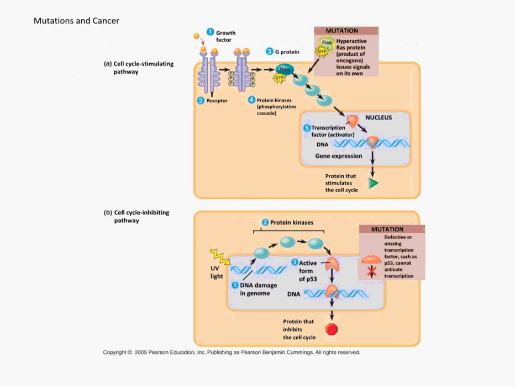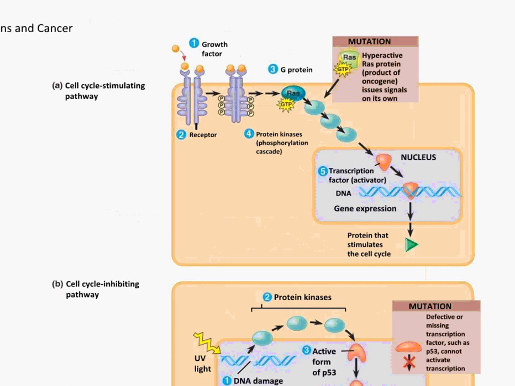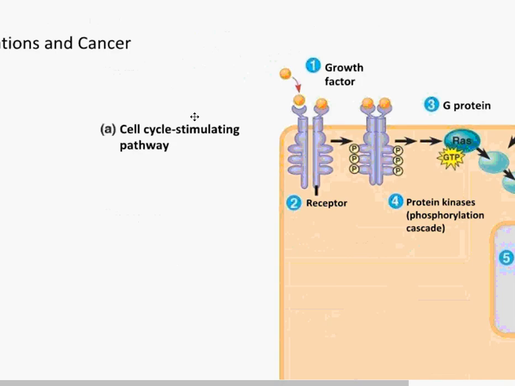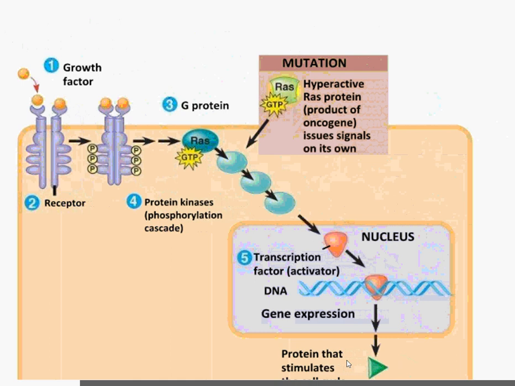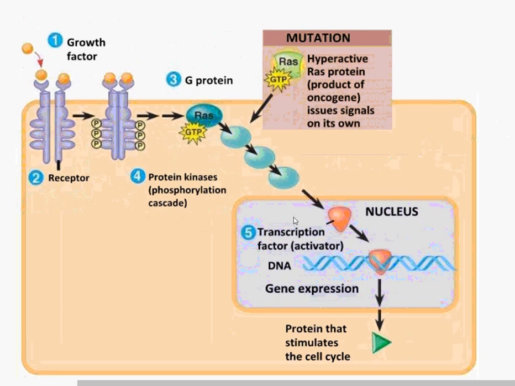Two main cancers that I want to cover are mutations that cause cancer. Again, a mutation is a change in the DNA. A change in the DNA results in a change in the protein. A change in the protein results in a change in the way the cell functions. So ultimately, cancer is caused from a mutation in the DNA. Here's one such mutation. This is a mutation on the RAS gene. 30% of all cancers result from a mutation on this gene.